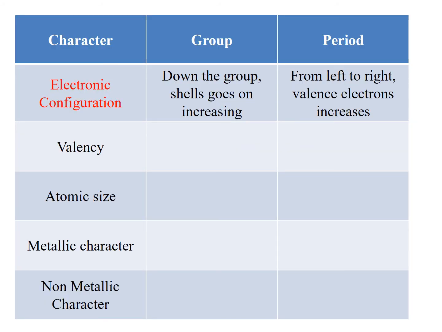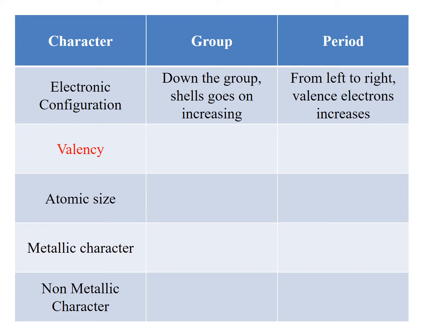If you look at electronic configuration, what is happening when you're going down the group? The shells are increasing, but the valence electrons remain the same. And what do you see when you're going from left to right in a period? The shells remain constant, but the valence electrons increase. So in a group, shells go on increasing as you go down the group, but valence electrons remain the same. And in a period, going from left to right, the shells remain the same, but the valence electrons keep increasing. Okay, I hope this is clear.